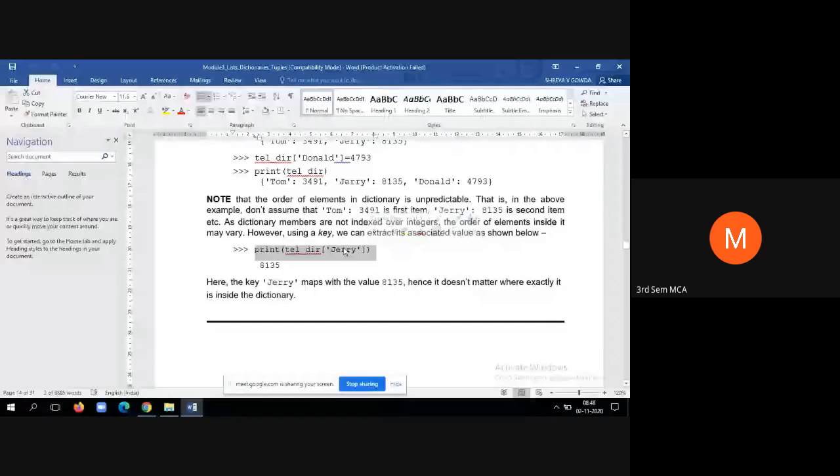So now how to print a particular element? As I told, you are supposed to know the key of that element. So now I want to display the phone number of a user. I know that there is a user by the name Jerry. So print of telephone directory of Jerry. It will print.